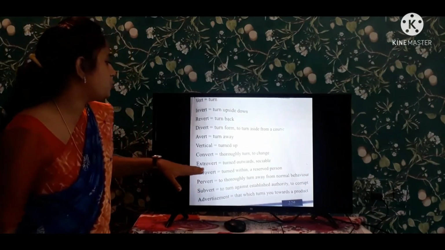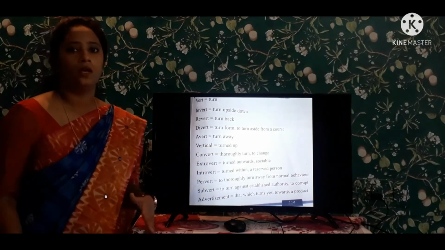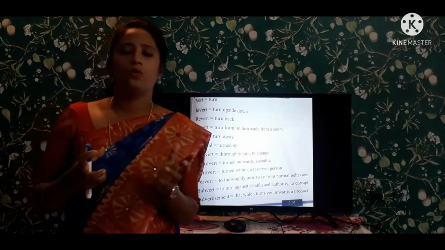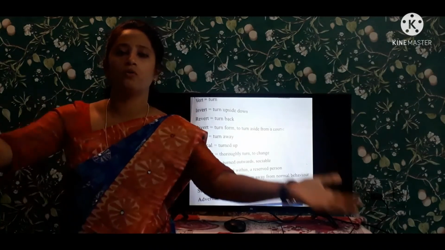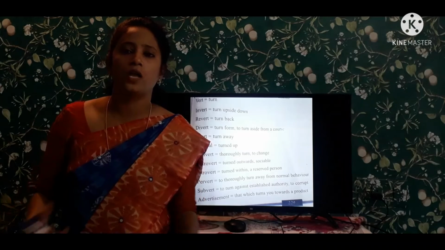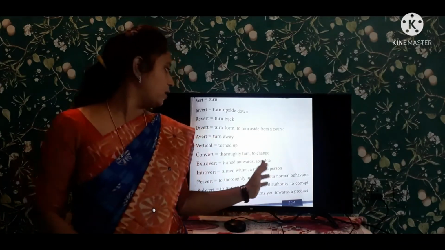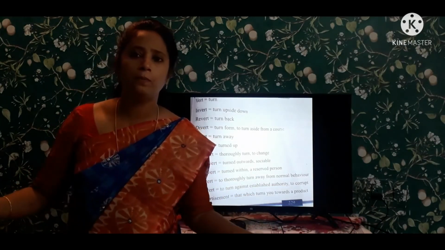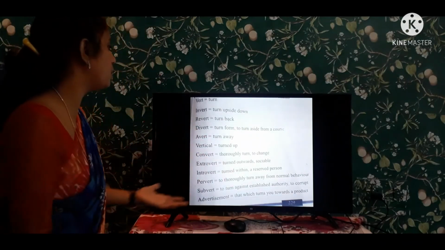Next one, extrovert. Extrovert means turned outwards, sociably. Many of the people are eligible to talk with people. They want to impress the people, they want to talk with the people, they are energetic, they are sociable, they want to work with people, they want to enjoy with people. So they want to extrovert the people.